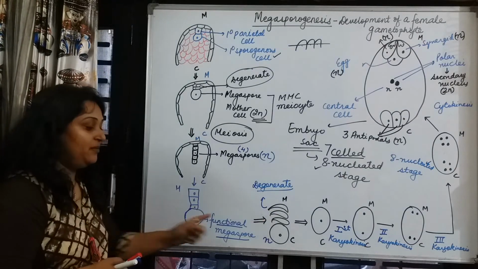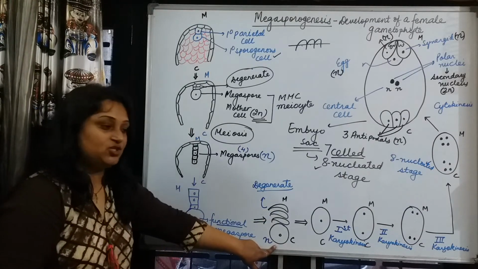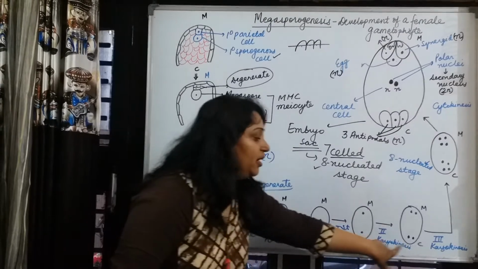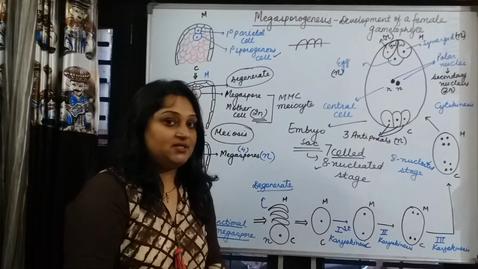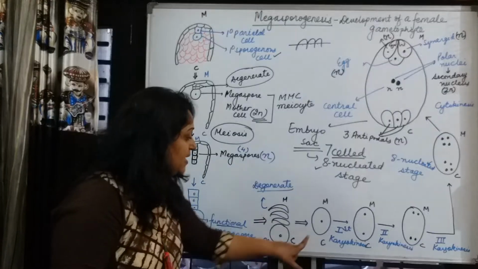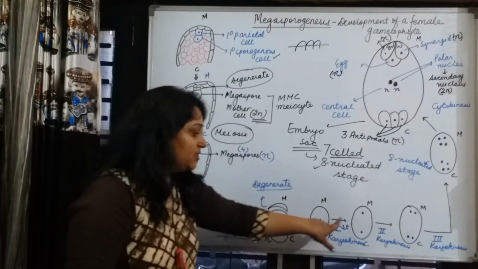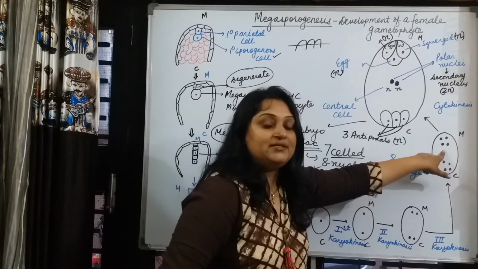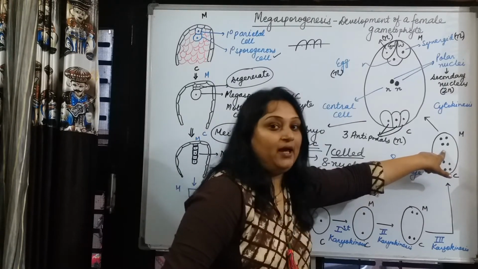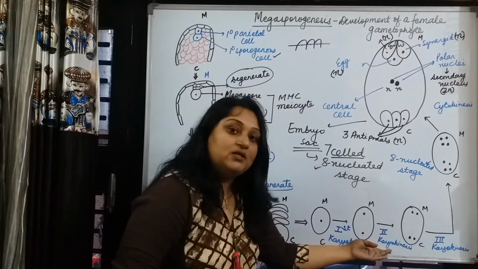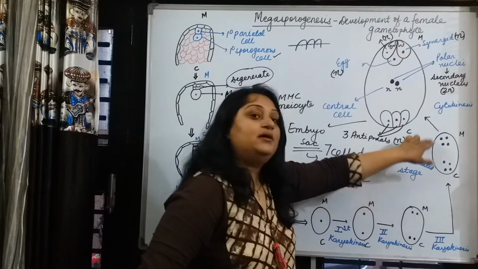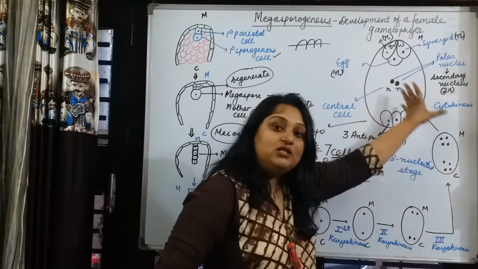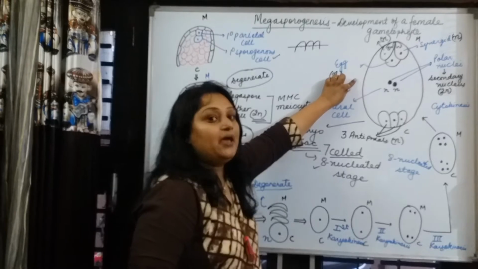The functional megaspore, which is a haploid structure, will undergo 3 consecutive mitotic divisions, only karyokinesis, not followed by cytokinesis, and therefore from the one nucleus, first 2, then 4 and then 8 nuclei are formed, which are all haploid structures because mitosis has occurred. From this structure, cytokinesis occurs, cell wall formation takes place and we get an embryo sac.